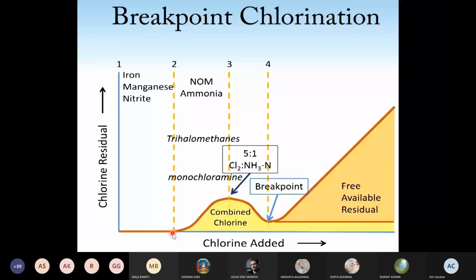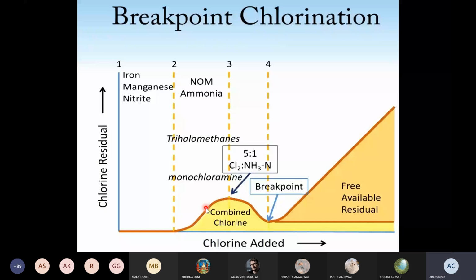Is it clear? One more question. If we are adding chlorine to a water which is clean, if you are adding chlorine to clean water, then what type of graph will you get? If the water is clean and you are adding chlorine for the chlorination process, what type of graph will there be?